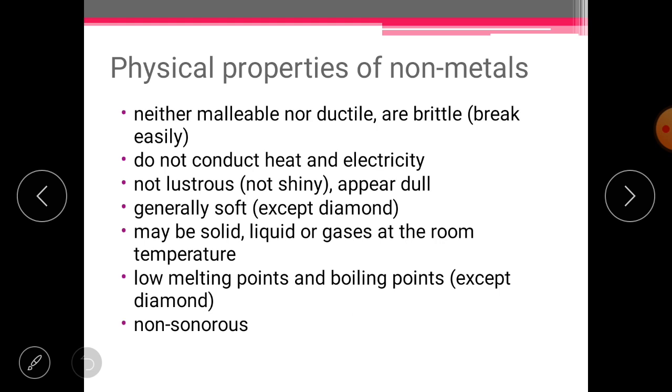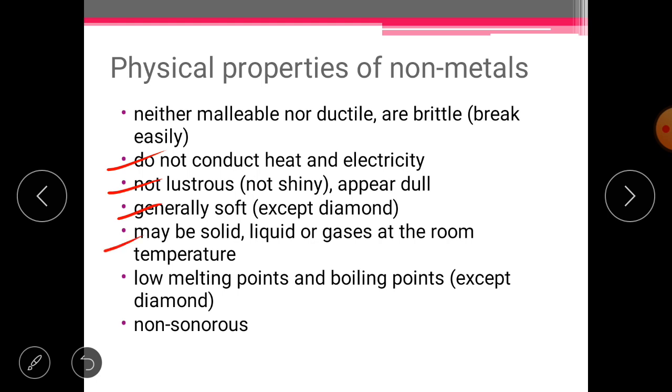Second thing, they do not conduct heat and electricity. There are some exceptions. Look, graphite, which is an allotropic form of carbon, conducts electricity even though it is a non-metal. Next, non-metals are non-lustrous, not shiny. They appear dull. It is not always true. Look, graphite, that is a non-metal, is again lustrous. Next thing, they are generally soft except diamond. Diamond is the hardest material on earth, so that's why it's an exception.